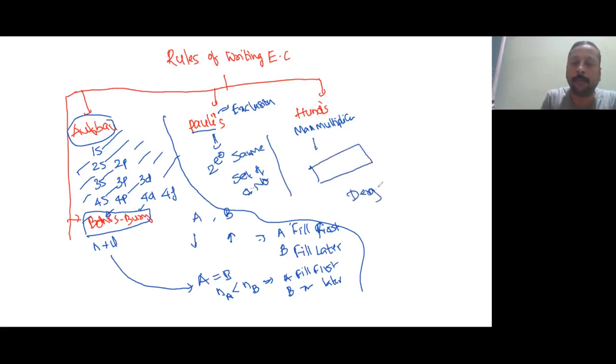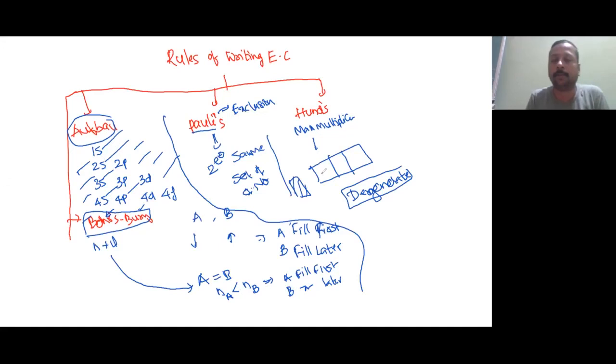People are preparing for the advanced exam but they don't know the meaning of degenerate. Degenerate means same energy. Same energy will be there only in the same subshell. This is the 2p subshell; they will have the same energy. You cannot say 2s is degenerate with 2p, so this cannot be applied between these two.